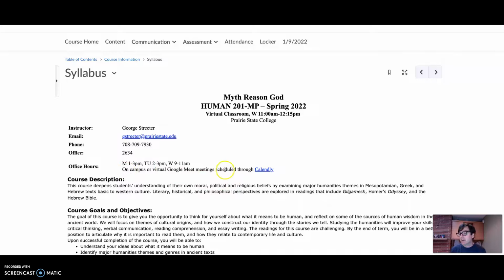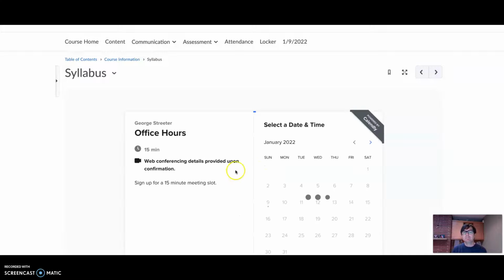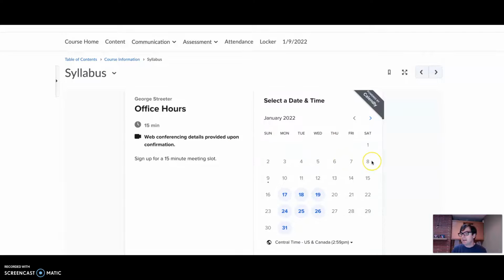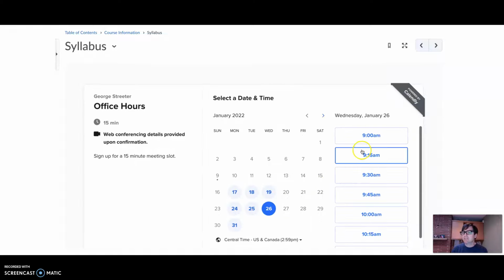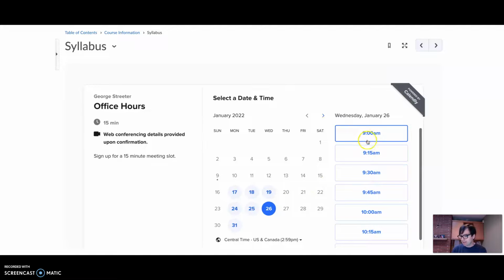But so how do you sign up for office hours? It's simple. You click the Calendly link here in the syllabus, and that takes you to my calendar. Let's say you want to meet with me on Wednesday, January 26th. It gives you the time slots, 15-minute time slots. You click one, and that will automatically send an invitation to me and to you for a Google Meet meeting.